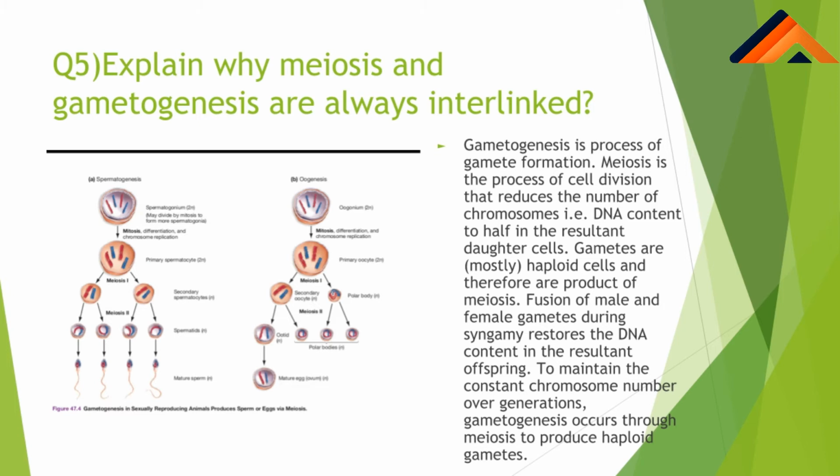Like if the parents are diploid and have 48 chromosomes and the gametes are haploid, then both of the daughter cells will have 24 each. The fusion of male and female gametes during syngamy restores the DNA, so as to maintain the constant chromosomal number over the generations. Gametogenesis occurs with the help of meiosis to produce haploid gametes. So we can say that these two processes are interlinked.